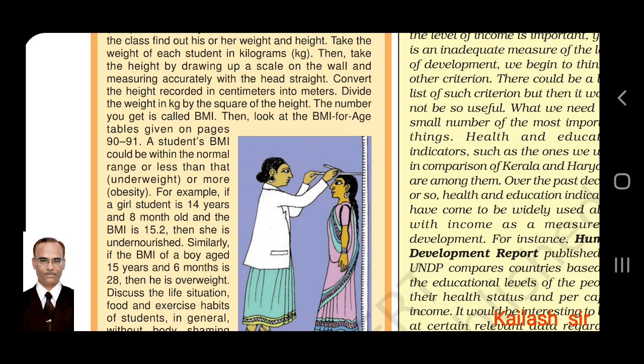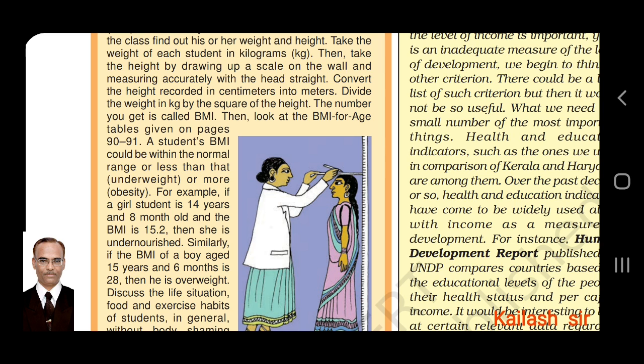Divide the weight in kilograms by the square of the height. The height, which is in meters, you have to square and then divide the weight by it. The number you get is called BMI, that is body mass index. Then look at the BMI for age tables given on pages 90 and 91 in the textbook. Even when you go to doctors, especially pediatricians, child specialists, you get BMI there. Height and weight are taken, BMI is given, and a chart is drawn.